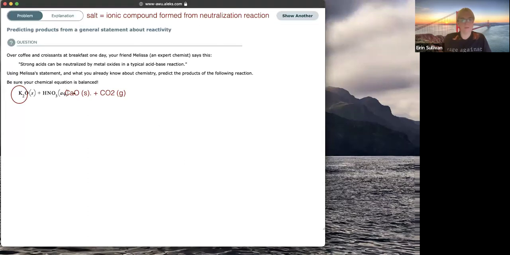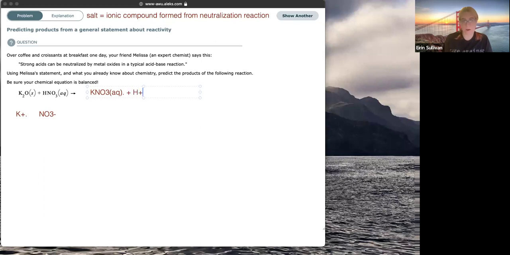What else have we got then? Oh, okay. Strong acids can be neutralized by metal oxides in a typical acid-base reaction. So in an acid-base reaction, this metal cation is going to form a salt with the anion component of the acid, which is the nitrate. That is going to form in a 1-to-1 ratio, so it's got to be potassium nitrate. Always pick the formula of the salt first. Nitrates are always soluble. What's left over? Well, the hydrogen is going to